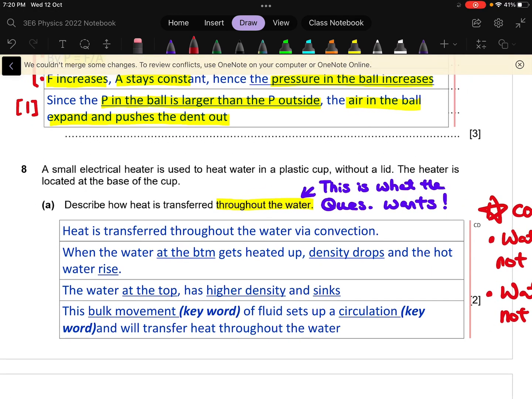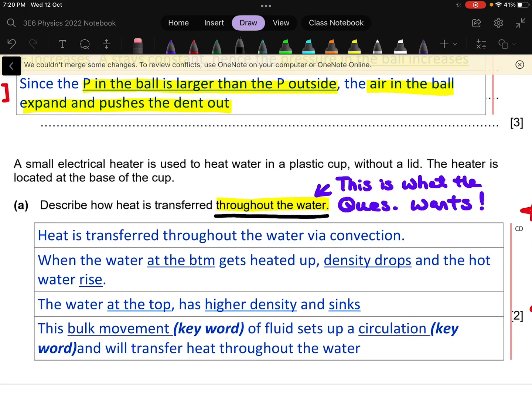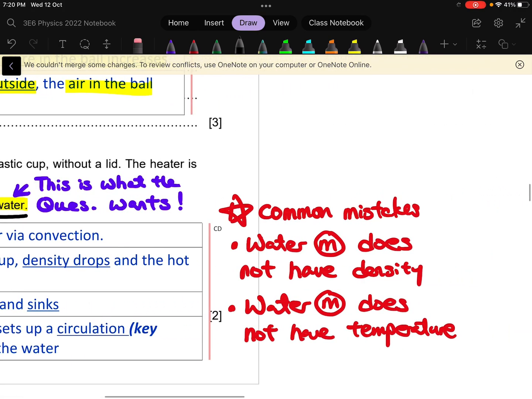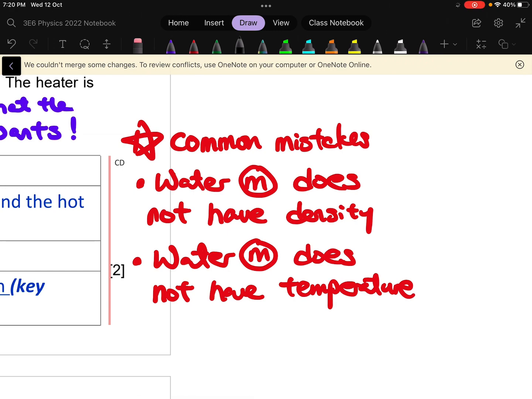So for question 8, I just want to highlight there are many of you who are wasting your time telling me how the heat actually gets conducted to the cup, and from the base of the cup gets conducted to the top of the cup, which is not necessary. Okay, then there are common mistakes as well. The common mistakes are like you all use the phrase water molecule becomes denser. Molecule has no density, water does. Or for example, you say that the water molecule gains heat and becomes hotter. Molecule doesn't have temperature, it cannot become hotter, but water can.